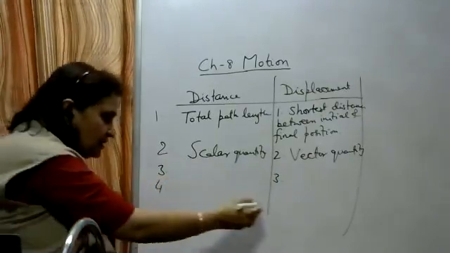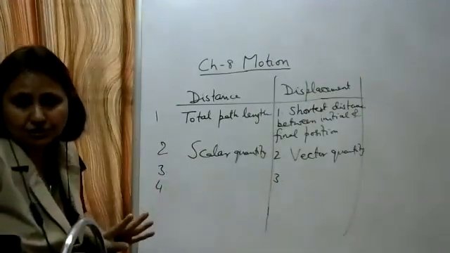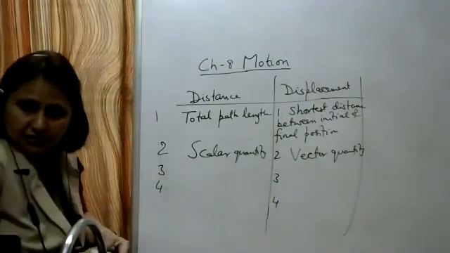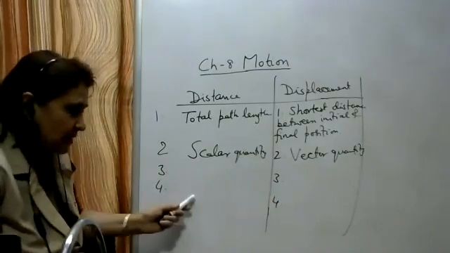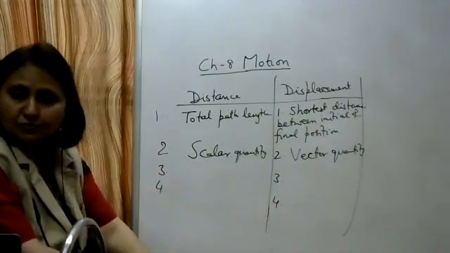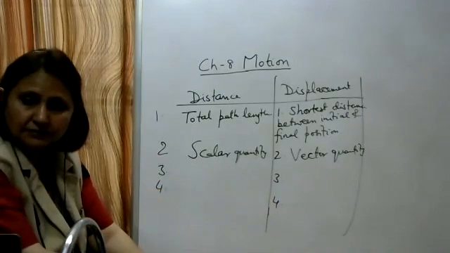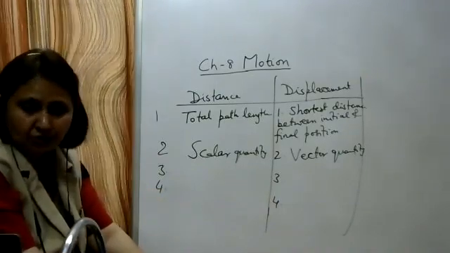Write the fourth difference. Distance can never be equal to 0. As in that example, we have studied that distance can never be equal to 0. Write the fourth point for the displacement. Displacement can be equal to 0.